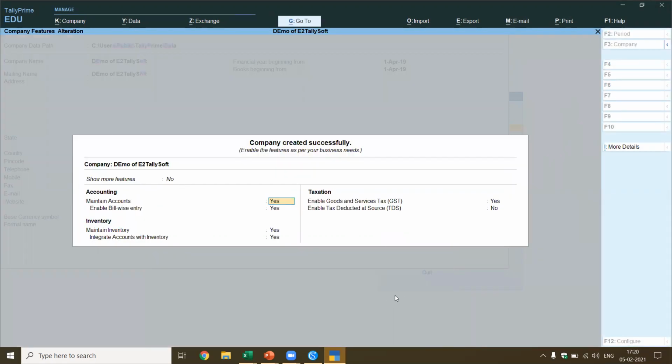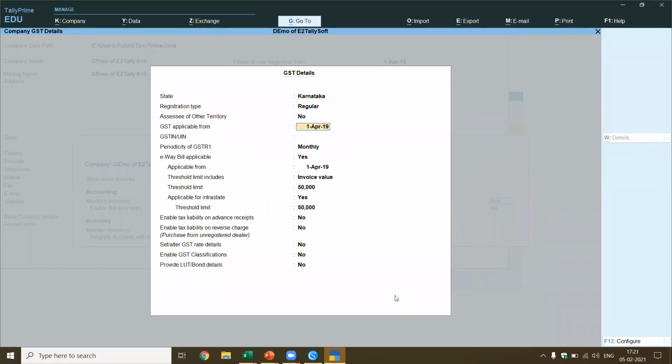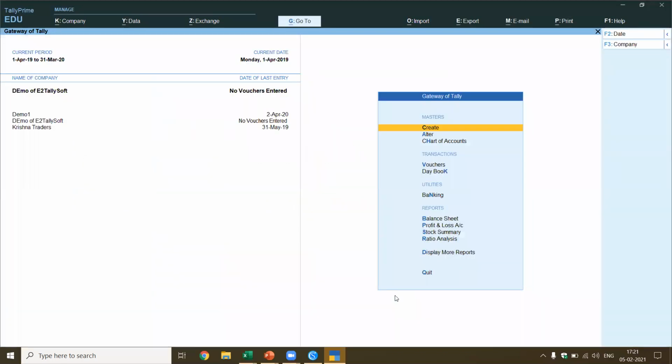It's also asking additional details. Do you want to enable bill-wise entry? In this case, let me keep it as yes. So now you see, I'm also saying whether it's required with inventory. I say yes. Enable goods. Now, let's say in this case, okay, we'll keep this, and I can enable all this. Okay, I say yes. Okay, enable. No, I don't want any TDS. Accept, which means now the company is created.